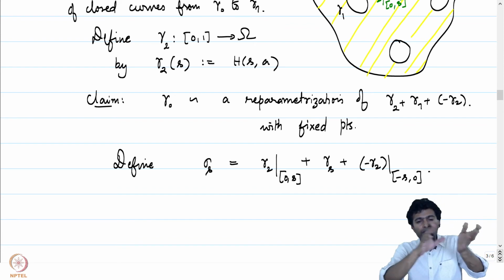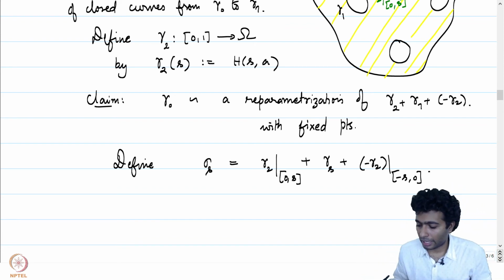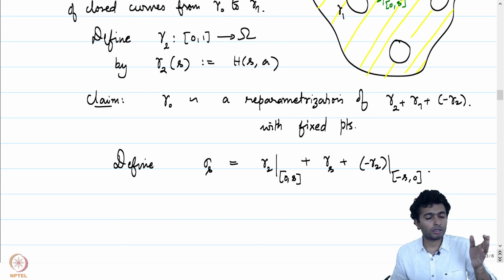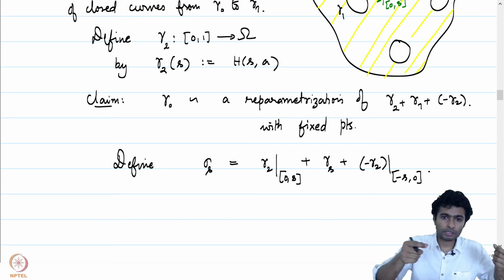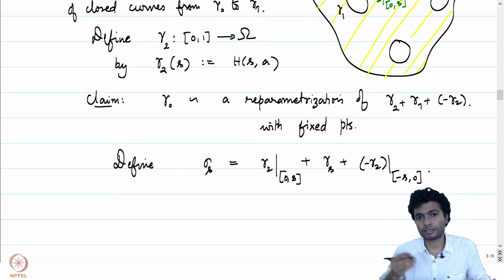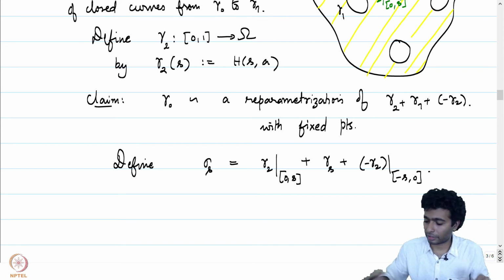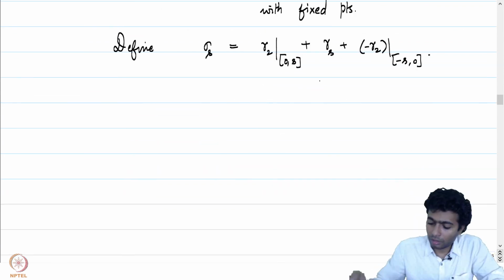So notice that minus of gamma 2 is a map from [minus 1, 0], and the last part is captured by minus gamma 2 being restricted to [minus s, 0]. I'll urge you to sit down and check what sigma s is actually capturing.